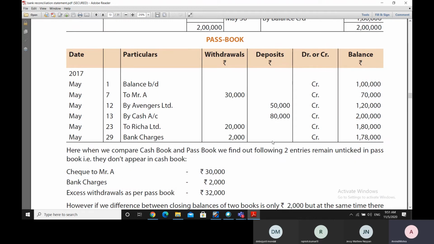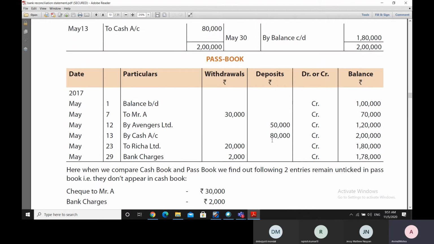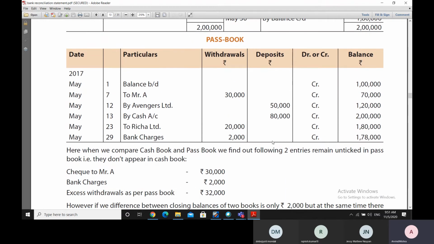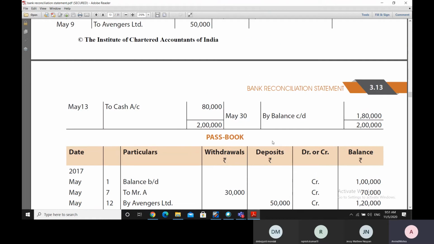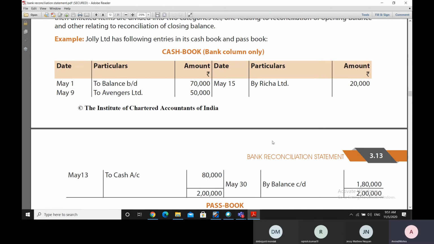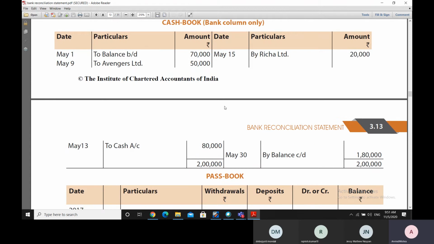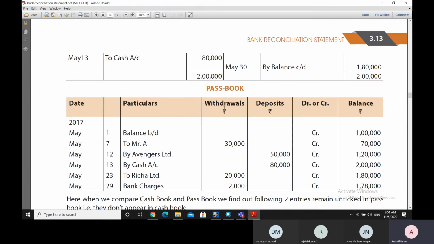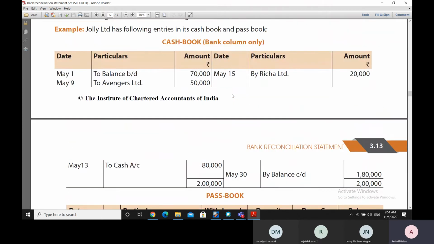So obviously, first thing that we have to do is that we have to compare the cash book and the passbook. And after careful comparison of the two, in the manner that was indicated by us earlier also, you have to start comparing like this, that first you have to think, is there any difference in the balance brought down? Is there any difference in the balance carried down? Balance carried down, definitely difference is there. Is there any difference in the balance brought down? So if there is a difference in the balance brought down, that itself needs to be corrected.